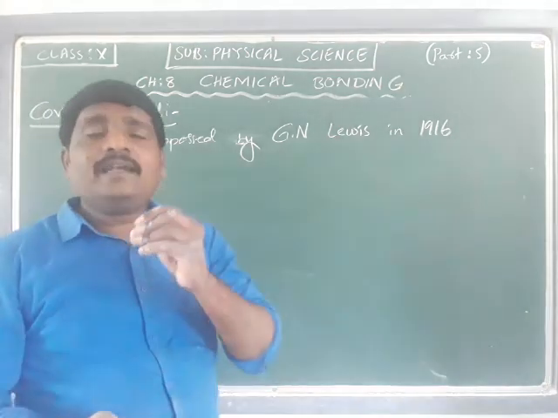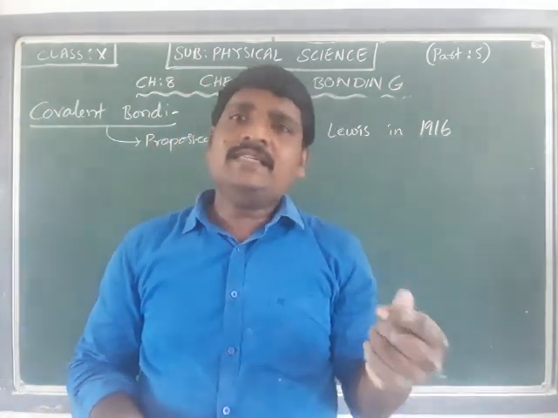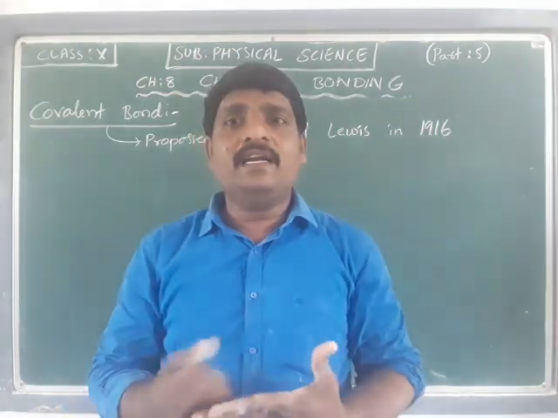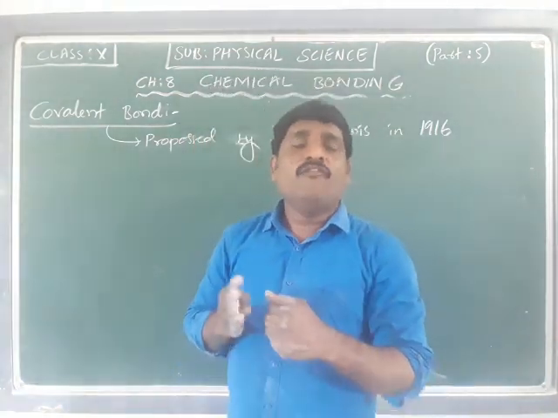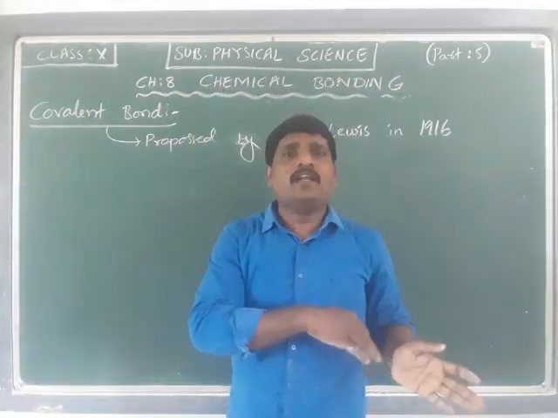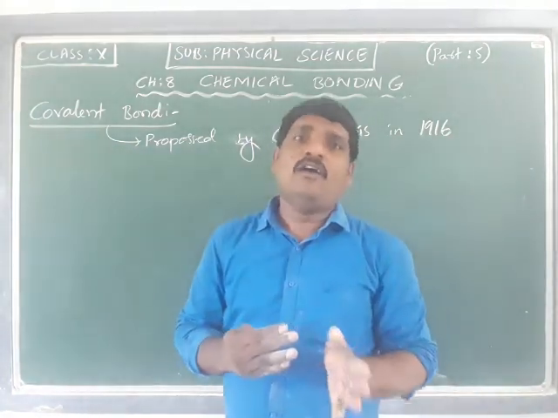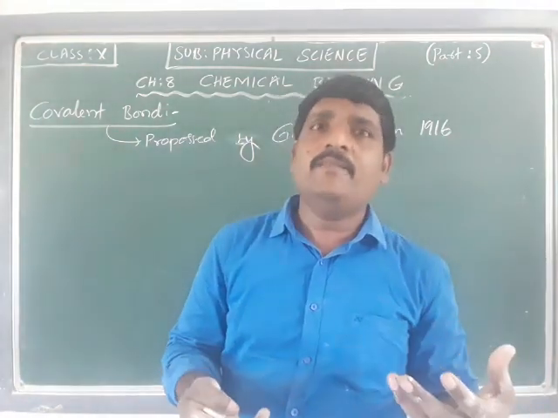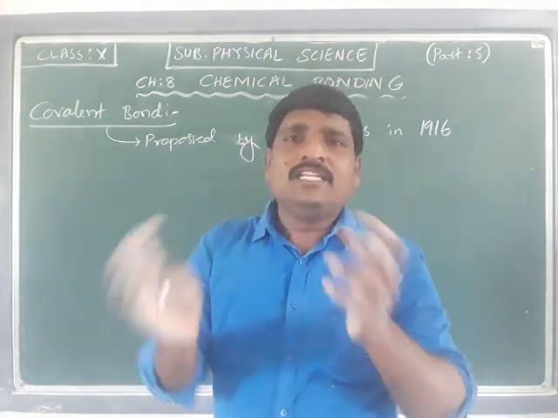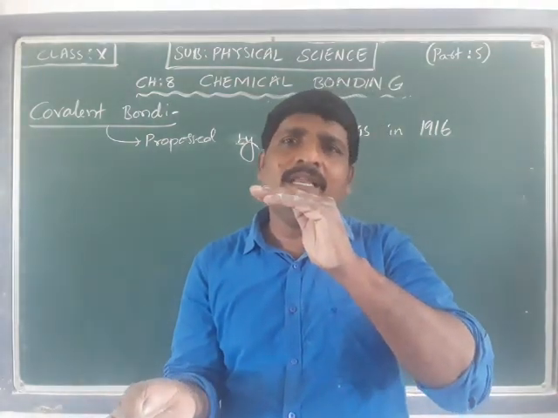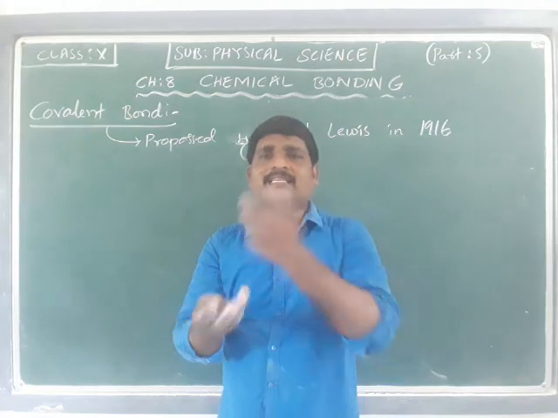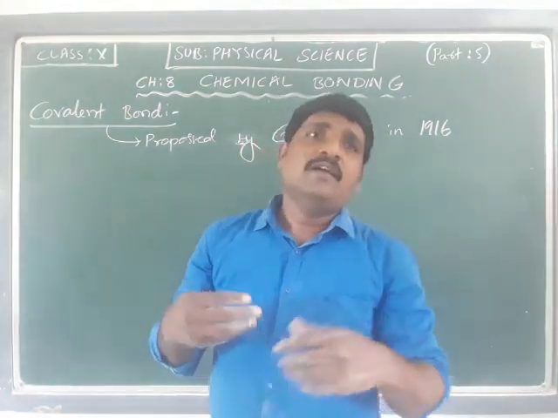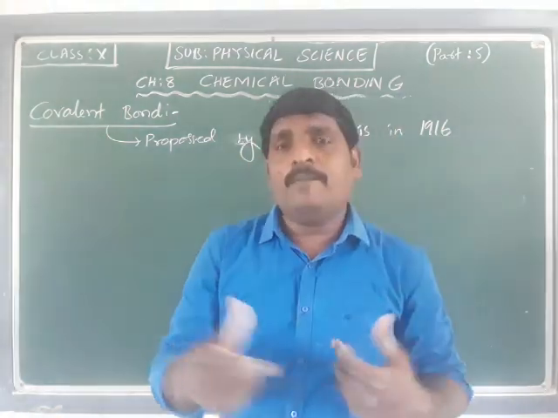It is not always necessary or possible for an atom to transfer electrons, or for some elements to have the ability of transferring, accepting or losing electrons to form a molecule.